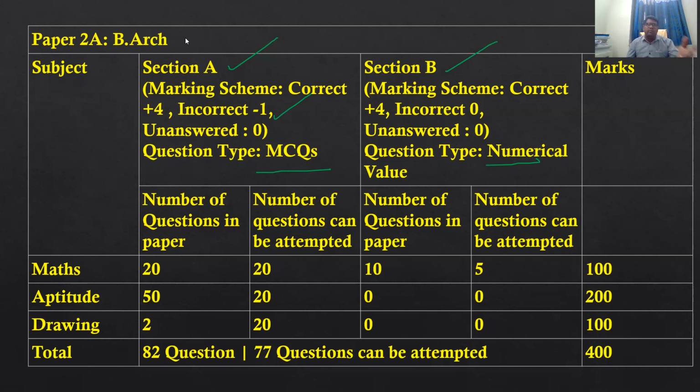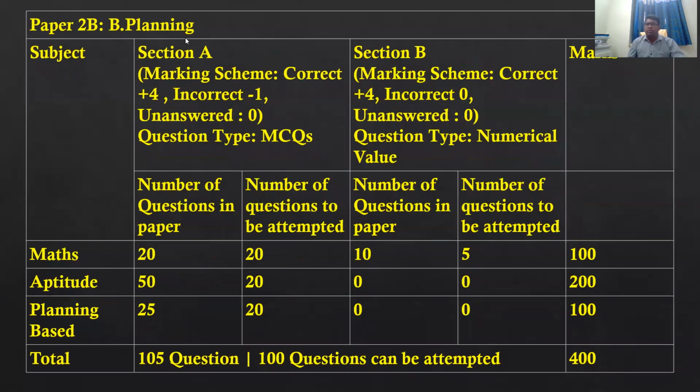Here, how many questions are given? 20 aptitude questions, and you attempt all 20. For the drawing questions, 2 are given and you attempt both. In section B, out of 10 questions we can attempt only 5. Total marks for paper 2A is 400. Out of 82 questions, we can attempt only 72.